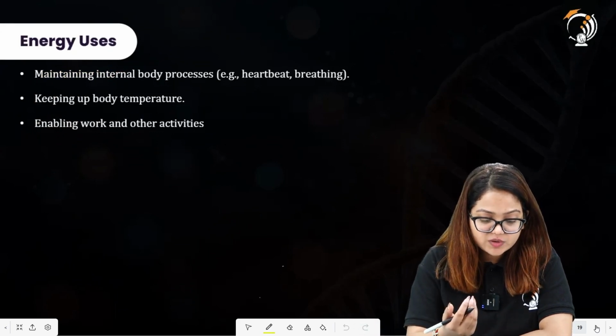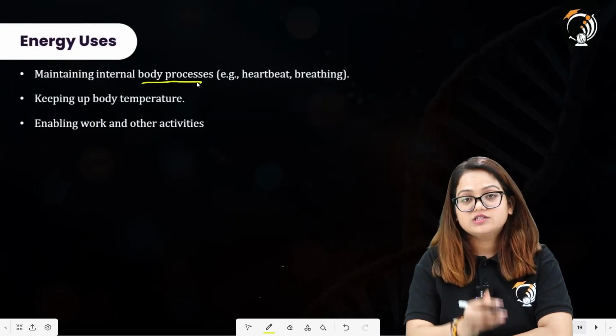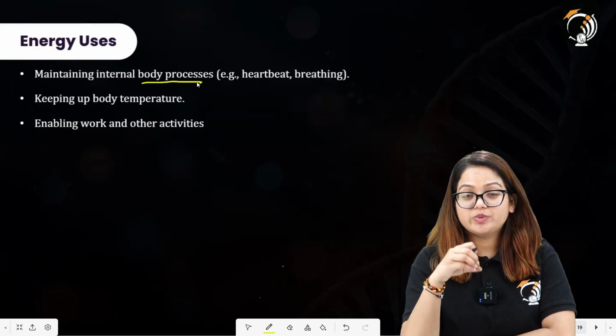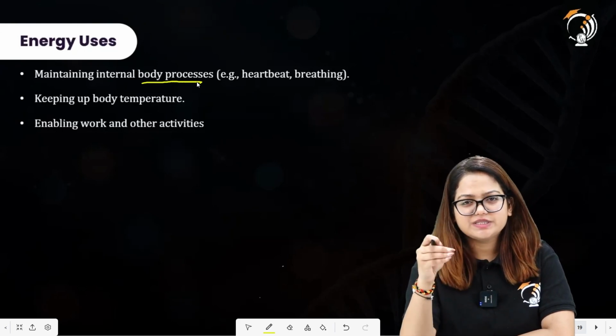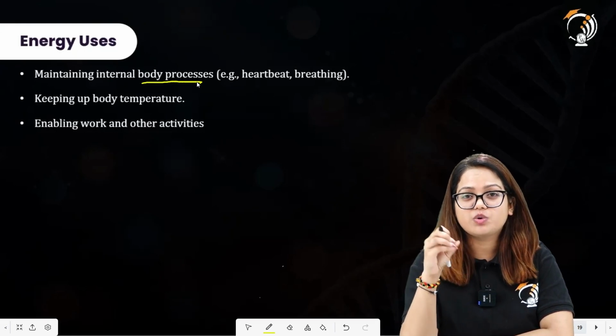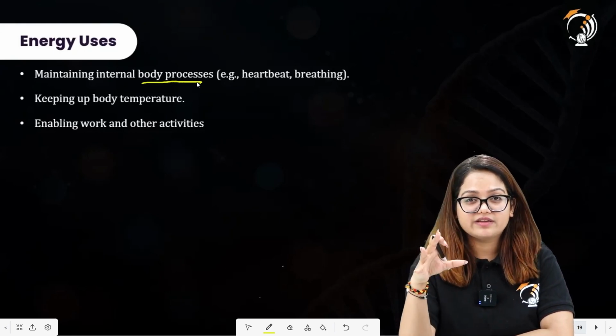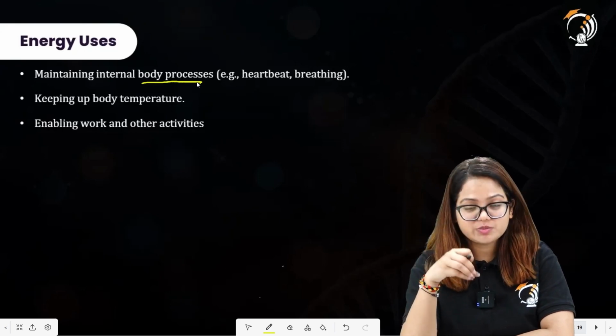What are the energy uses actually? It maintains the internal body processes, not talking about human beings only. We have an internal body temperature of 37 to 38 degrees Celsius, and we need to maintain this body temperature throughout our life, because our body enzymes are most active at this particular temperature.